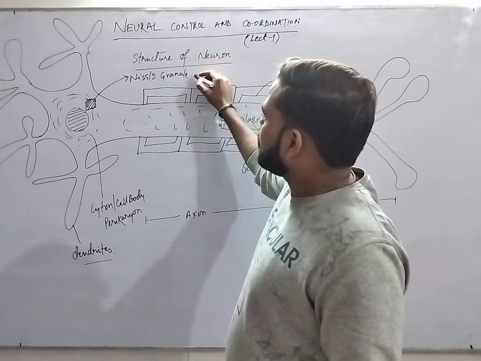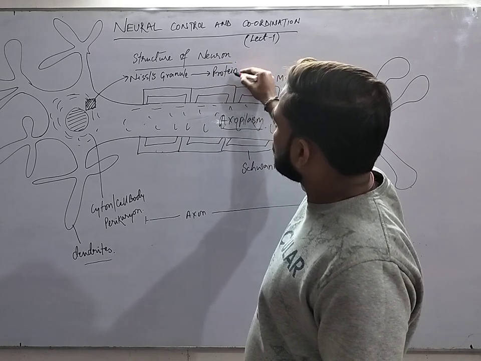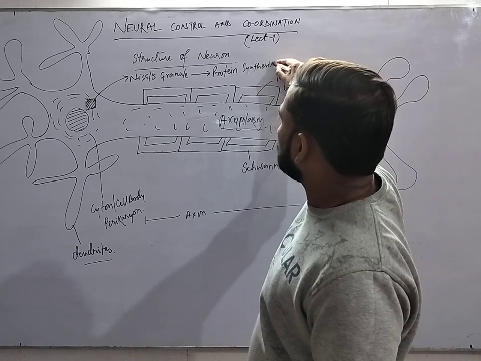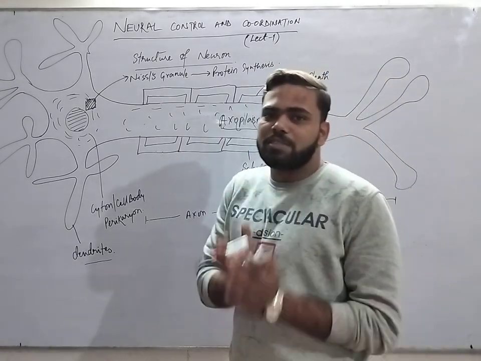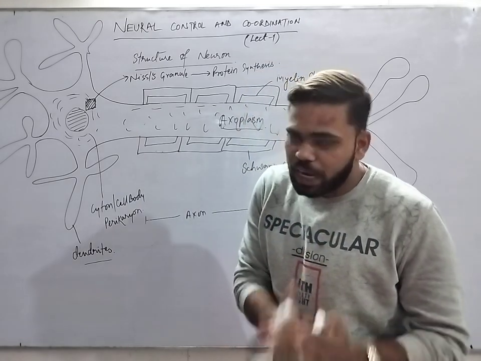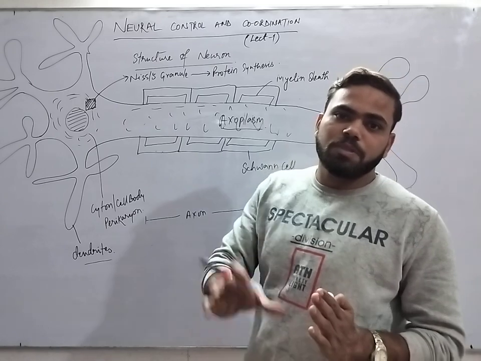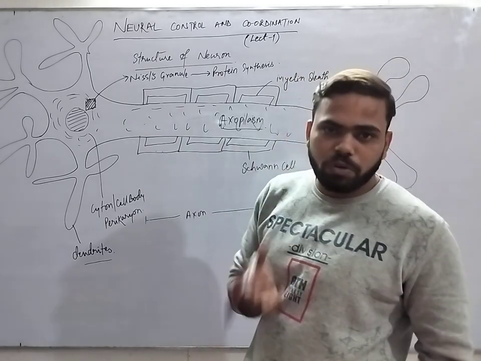That's why Nissl granules do the synthesis of protein in the nerve cells. Where there is a ribosome, there will definitely be protein formation, because the basic function of ribosomes is to synthesize protein.